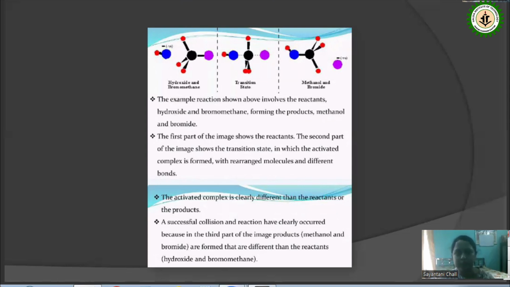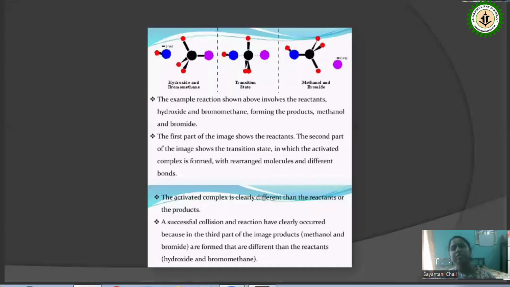At the transition state, there is a new bond forming between carbon and oxygen, and the bond between C and Br is getting weaker. Finally, at the last stage, there is a formation of methanol, a strong bond between carbon and oxygen, and the bromide ion departs. So the activated complex is clearly different from the reactants and the products, and a successful collision and reaction should occur so that we can finally get the desired product.